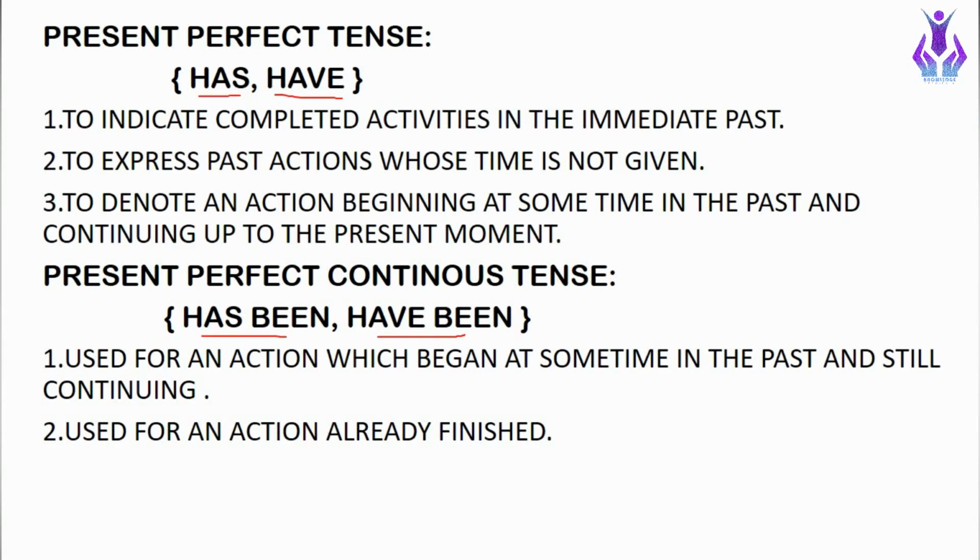The action that has already been finished, we use the present perfect continuous tense. For example, I have been watering the garden. So I have been watering the garden before I have finished that action, but it comes under present perfect continuous tense.